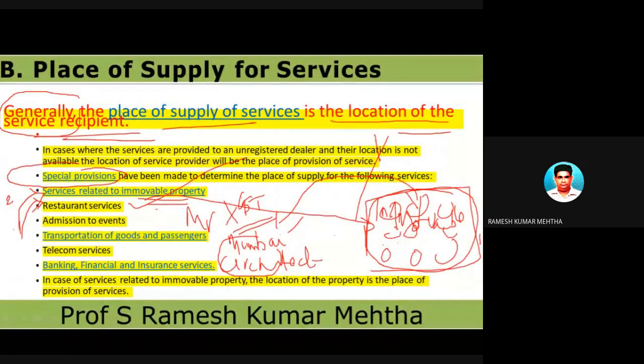In case of services related to immovable property, the location of the property is the place where the service has been provided. This property is in Bangalore, so the place of supply of services is Bangalore.